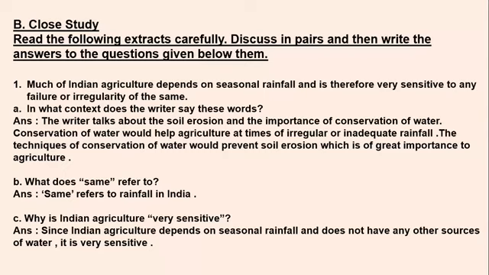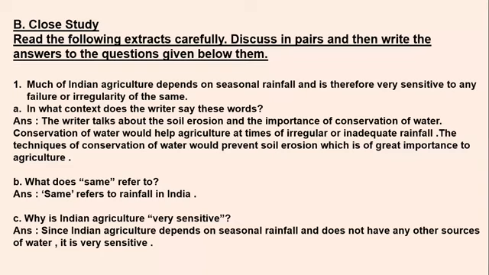So he talks about this, and he also talks about conservation of water, how it will help the agriculture when we are having irregular or inadequate rainfall. Means when we don't have heavy rainfall, proper rainfall, sufficient rainfall, or we have less rainfall, at that time we can use this saved water, the water which is conserved. And he also says that the techniques of conservation of water would also prevent soil erosion. If we use the techniques, the ideas, the plans to conserve and save the water, that would also help us to prevent soil erosion. We'll have double benefit with it.